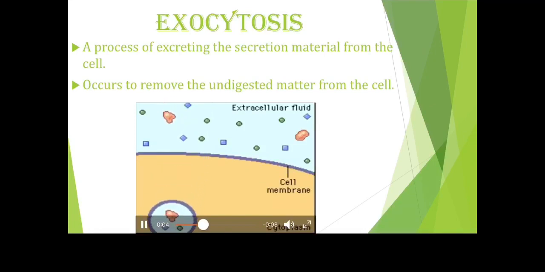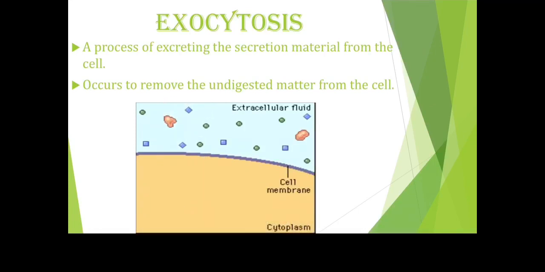The food is engulfed through a small vacuole, that is a temporary vacuole, and now the waste material is again brought back into the nature. It is freed again into the nature. So the undigested material or the unwanted material is again secreted in the outside environment.